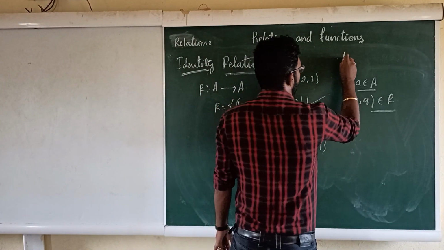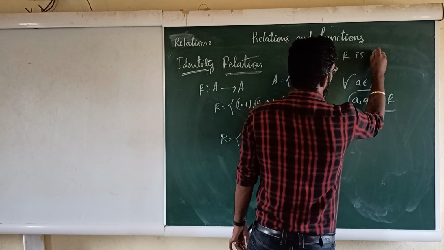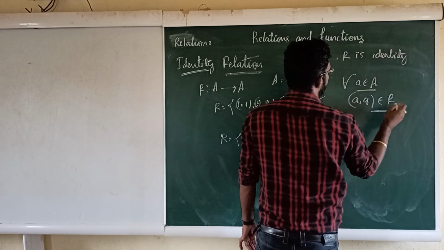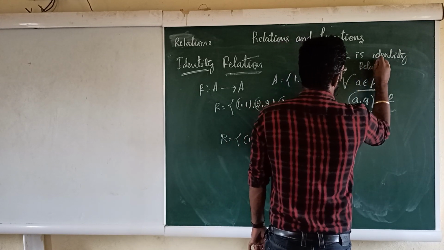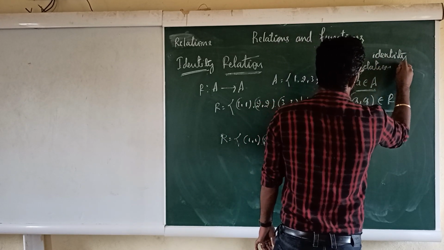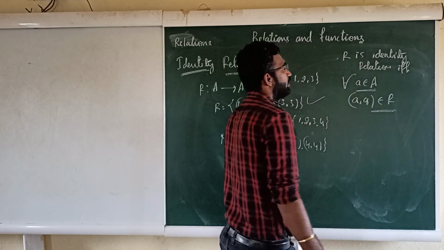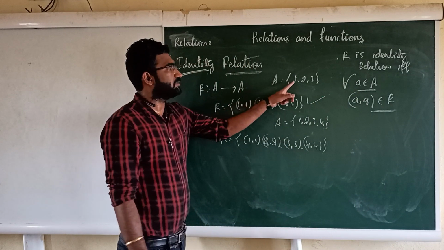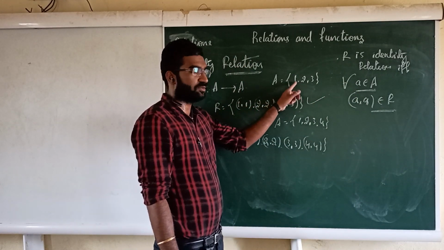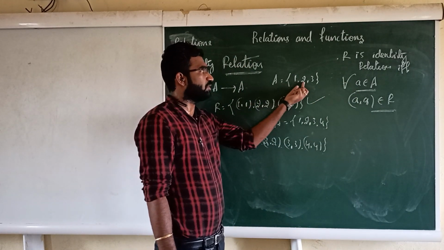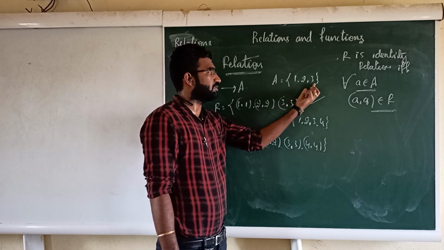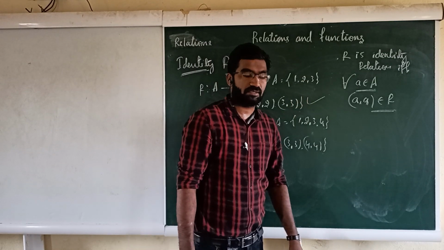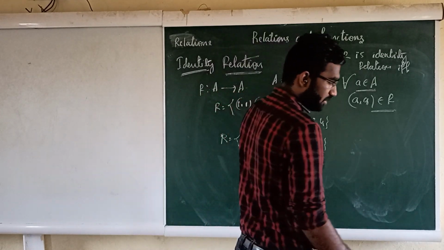R is an identity relation if and only if, for all elements of A, if 1 is there, 1 comma 1 must be present, if 2 is there, 2 comma 2 must be present, if 3 is there, 3 comma 3 must be present. That is the definition of the identity relation, right?